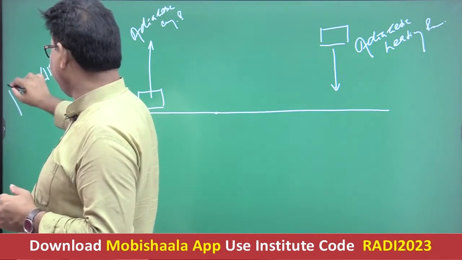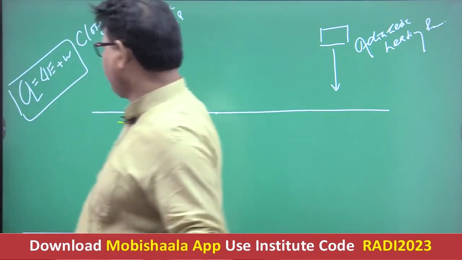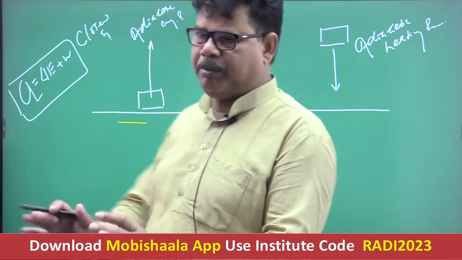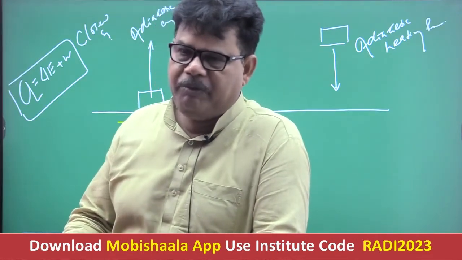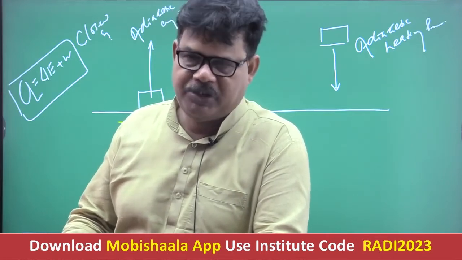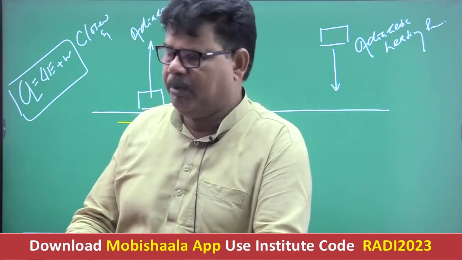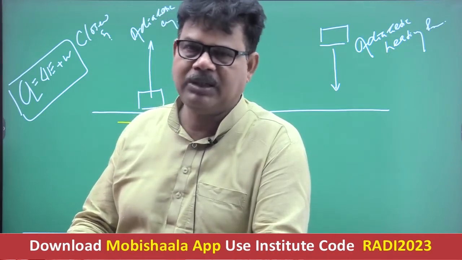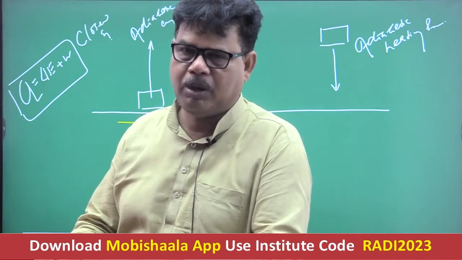This is the mathematical expression of the first law of thermodynamics.